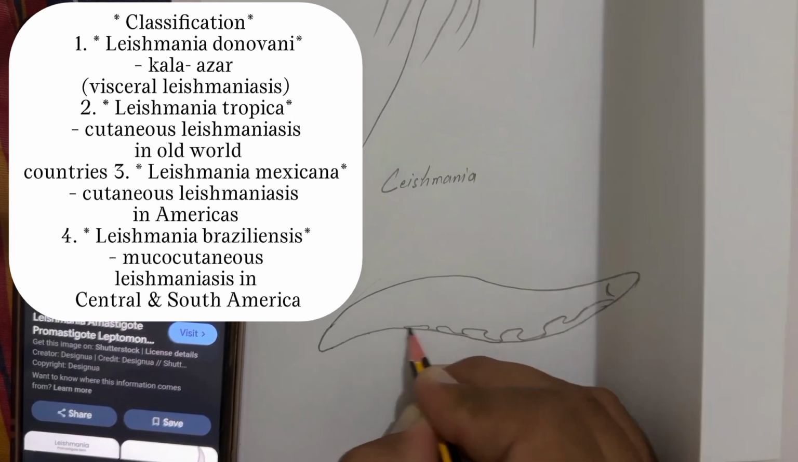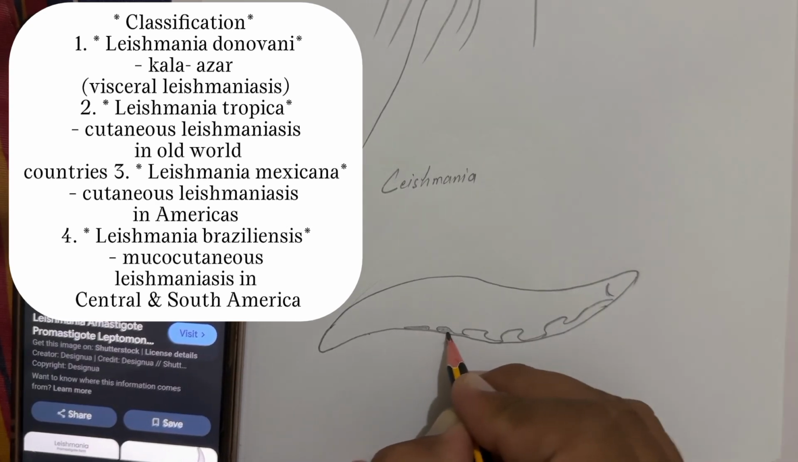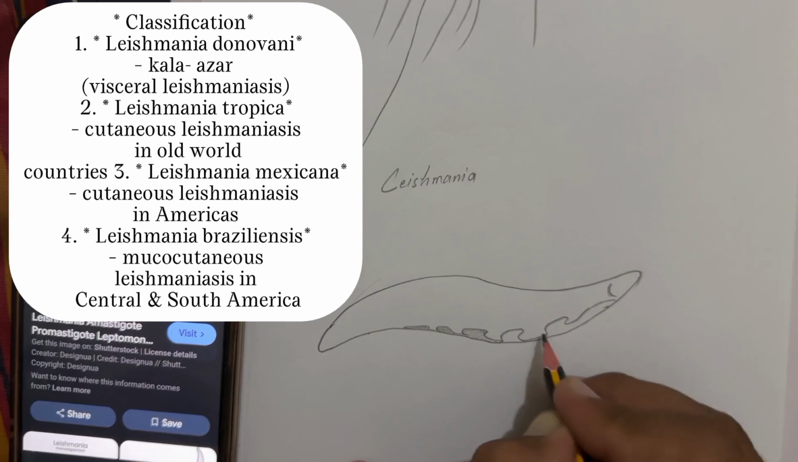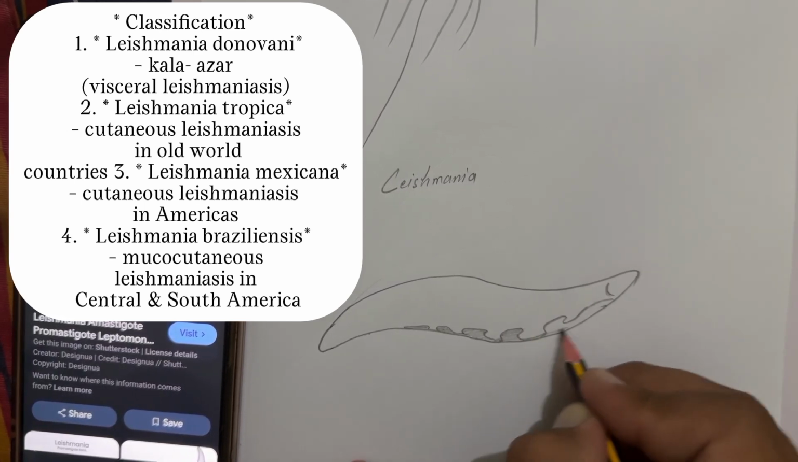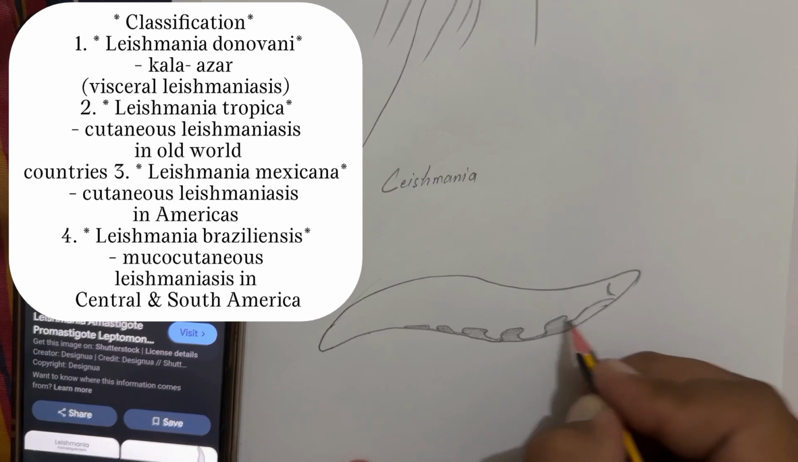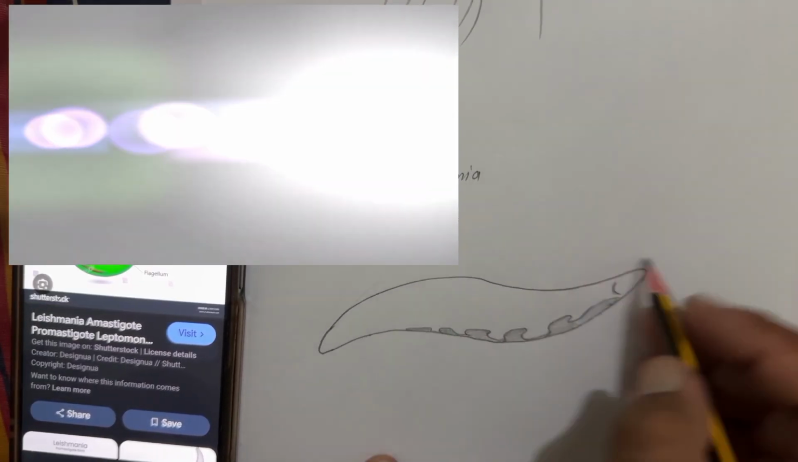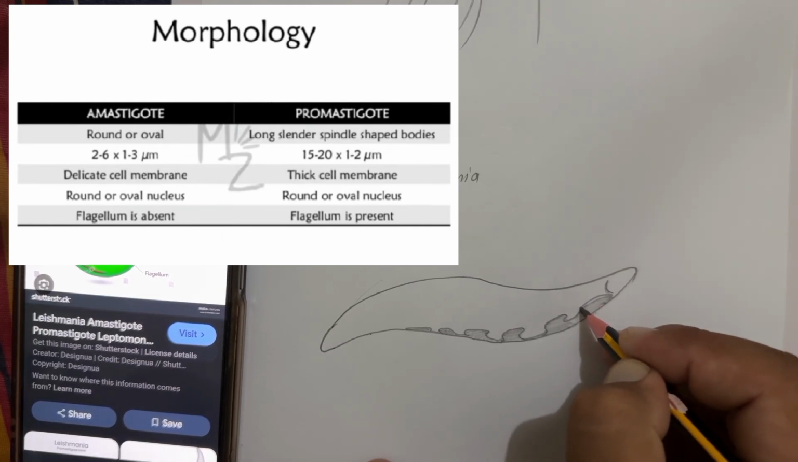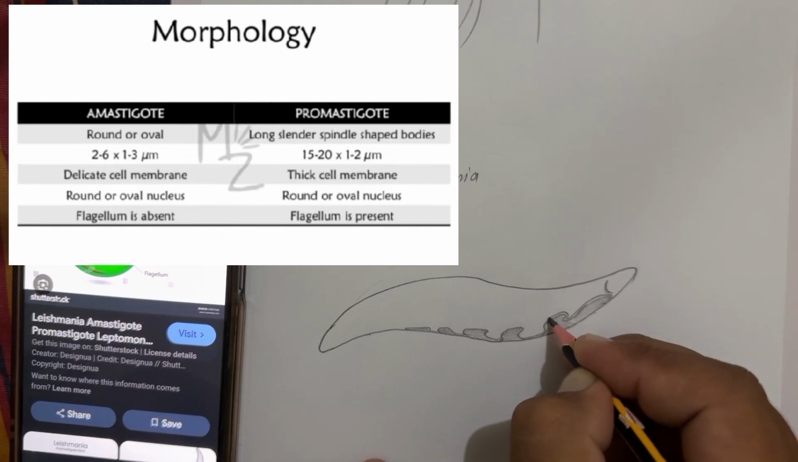Leishmania mexicana. That is responsible for cutaneous leishmaniasis in Americas. Leishmania braziliensis. That is responsible for mucocutaneous leishmaniasis in Central and South America. Morphology. Leishmania exists in two forms. The first one is Amastigote and the second one is Promastigote.